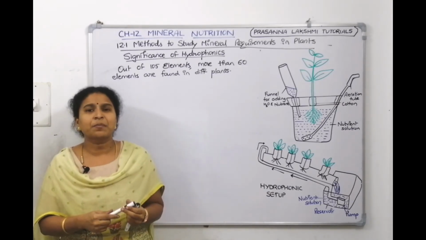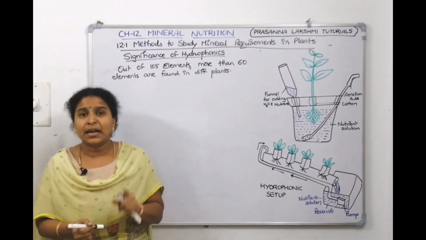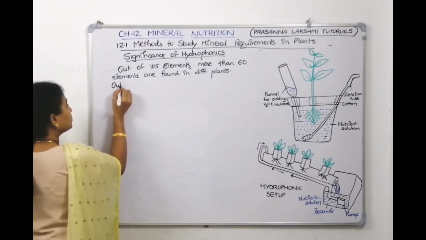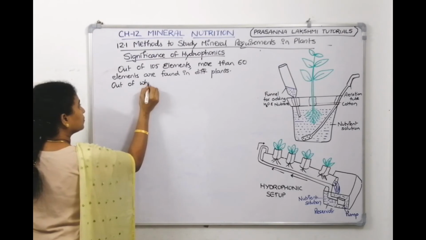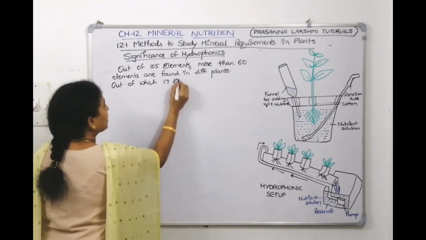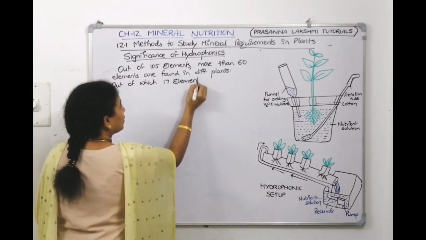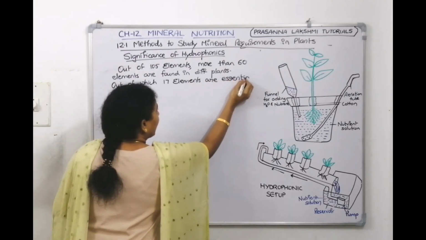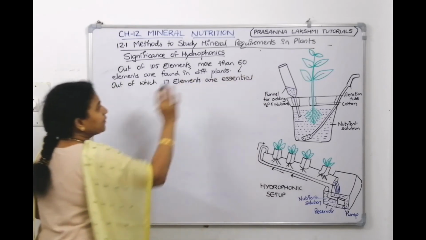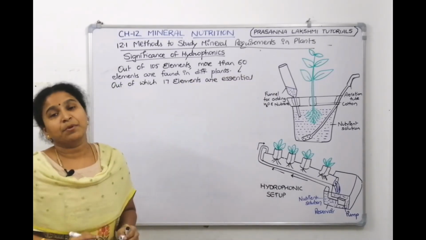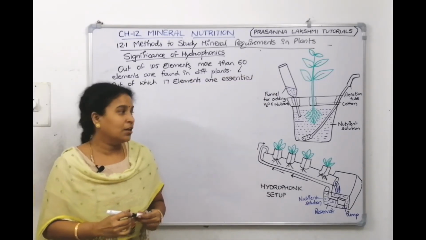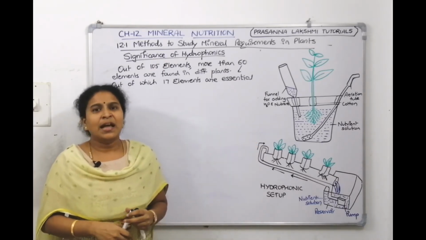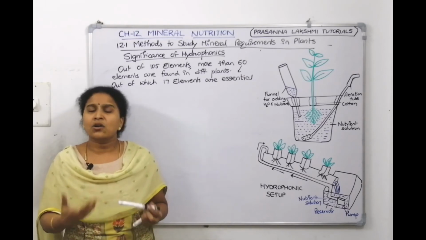Are all these 60 required for the plant, or only, I will tell that the plant requires only 17 elements. So out of the 60, only 17 elements are essential. How did I come to know that 17 elements are essential? Through hydroponics only I came to know that 17 elements are essential, and all remaining elements are non-essential.